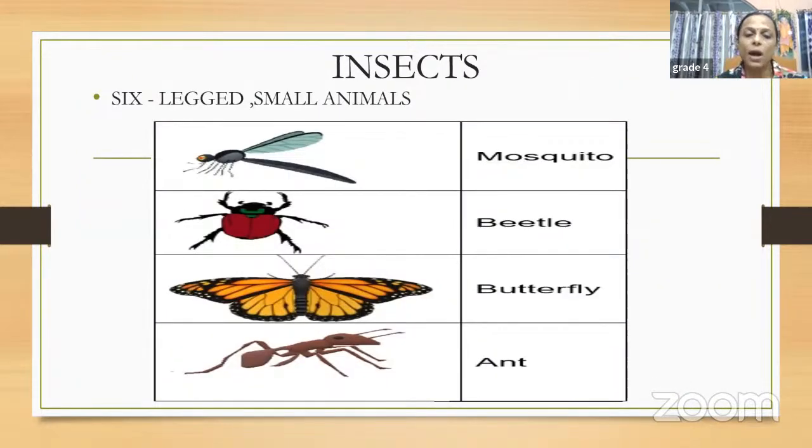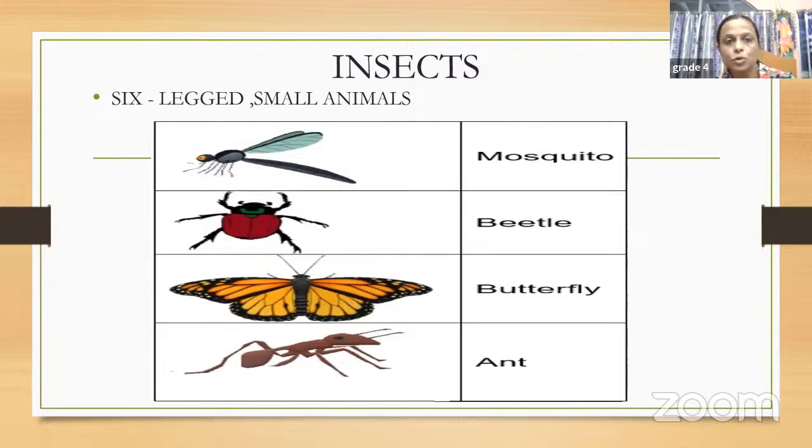Okay. Now, after that, we need to understand that animals can be of different types. Some of them are birds, some are amphibians, some live in water, some are insects, some are fishes. We have different categories for the animals. We are not going to learn all of them in detail, but we have to have a brush up of everything. We need to learn a little bit of everything.